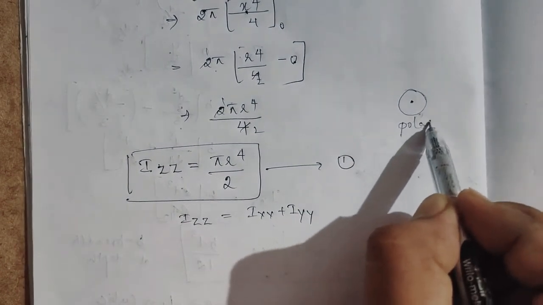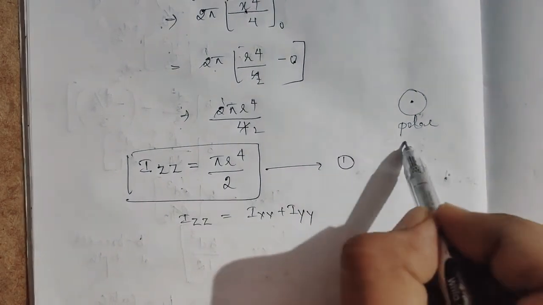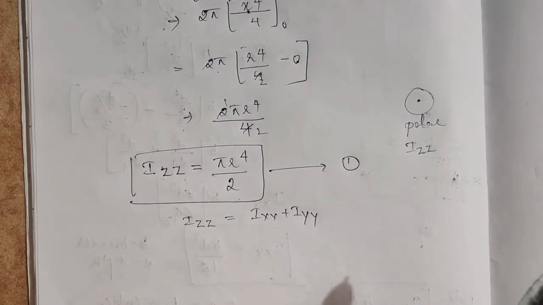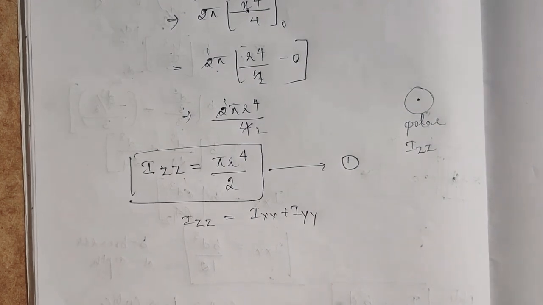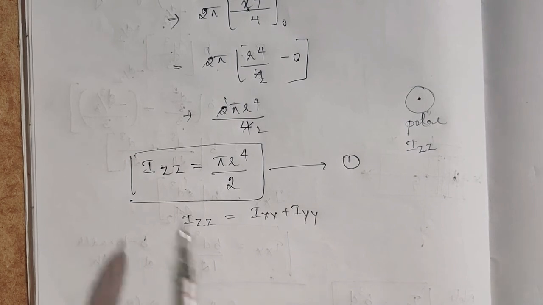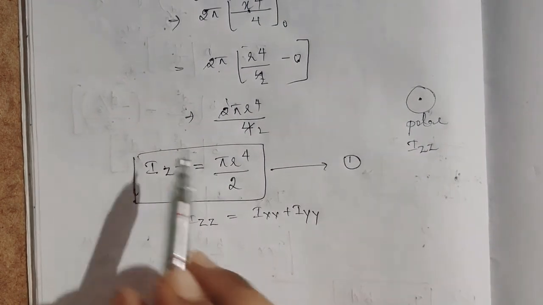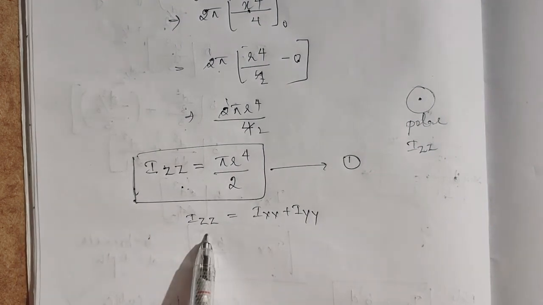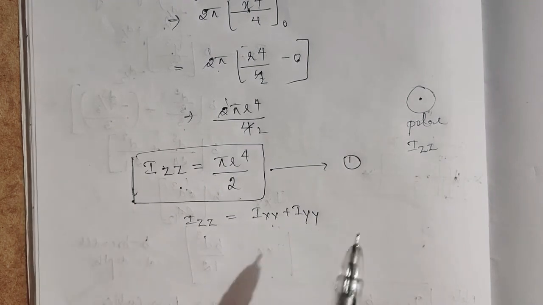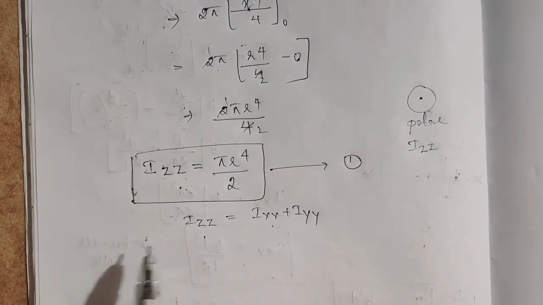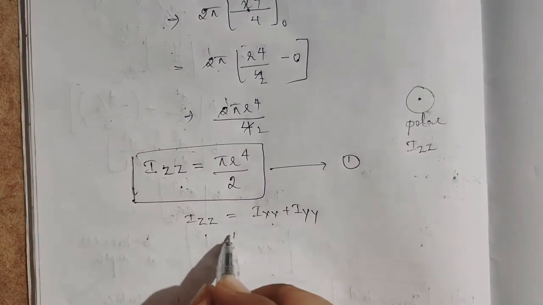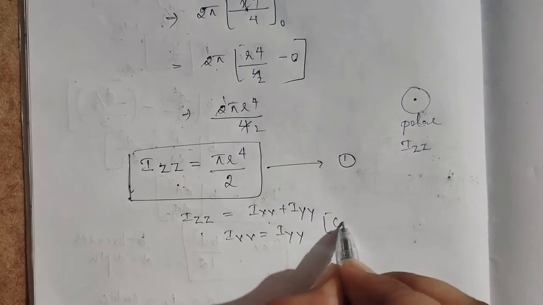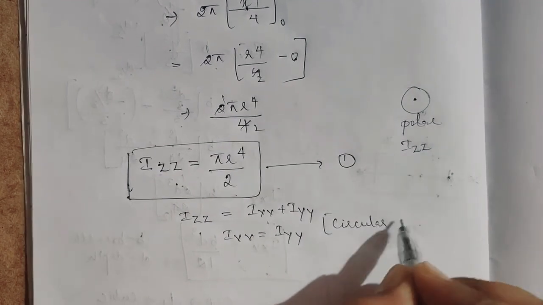Polar in the sense Izz will only come, because a circle is a filled area, and by virtue of its property it will show it in the Izz axis. So Izz is equal to Ixx plus Iyy. But for a circular lamina, we can take Ixx equal to Iyy, because it is a circular lamina and we get the same value.